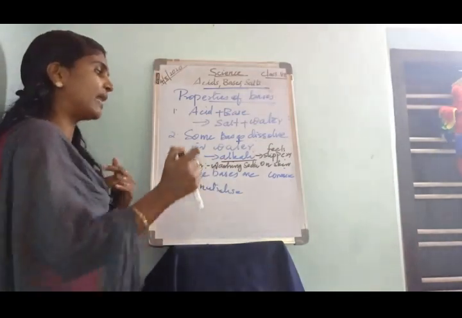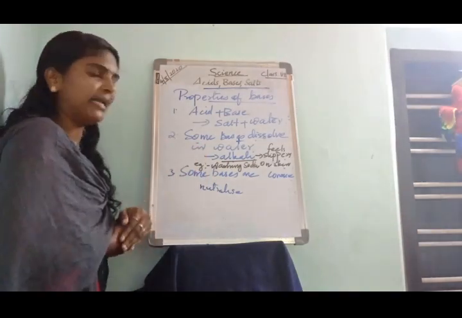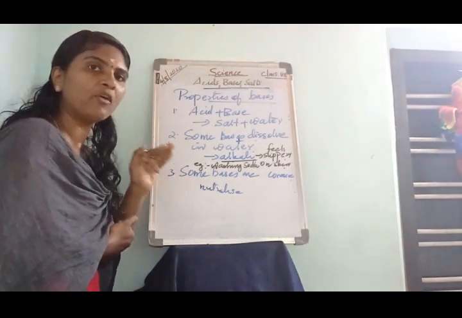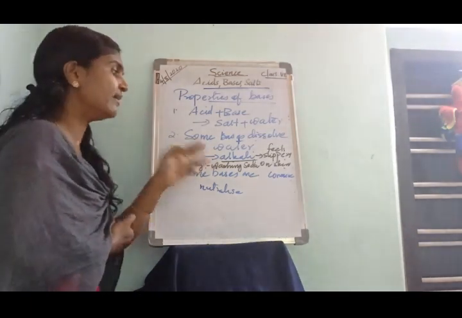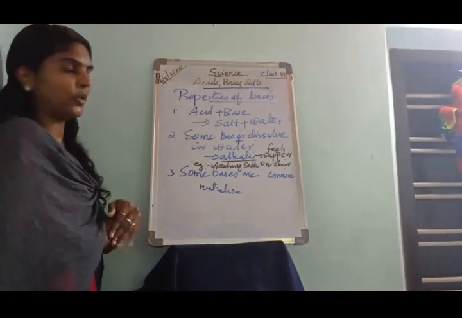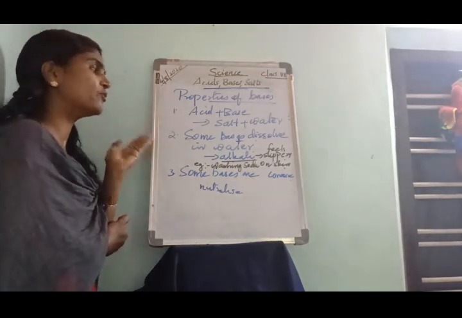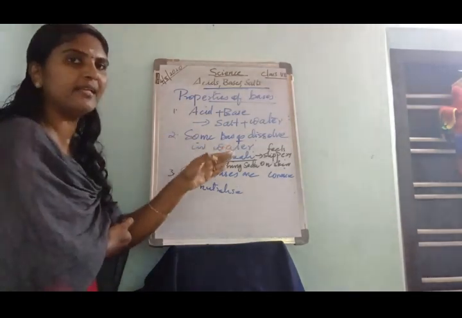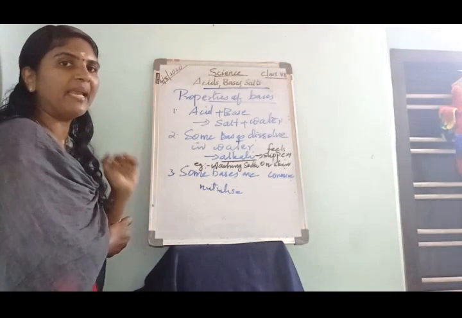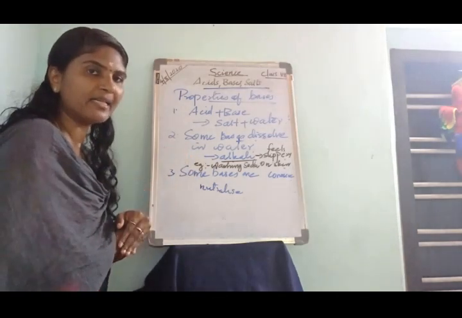An example of an alkali is washing soda. A base that readily dissolves in water is called an alkali, and an example is washing soda. When a base is dissolved in water, it feels slippery on the skin.